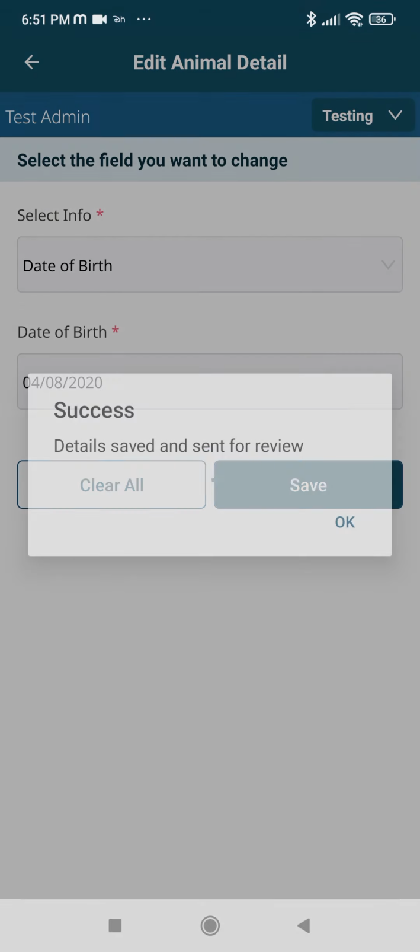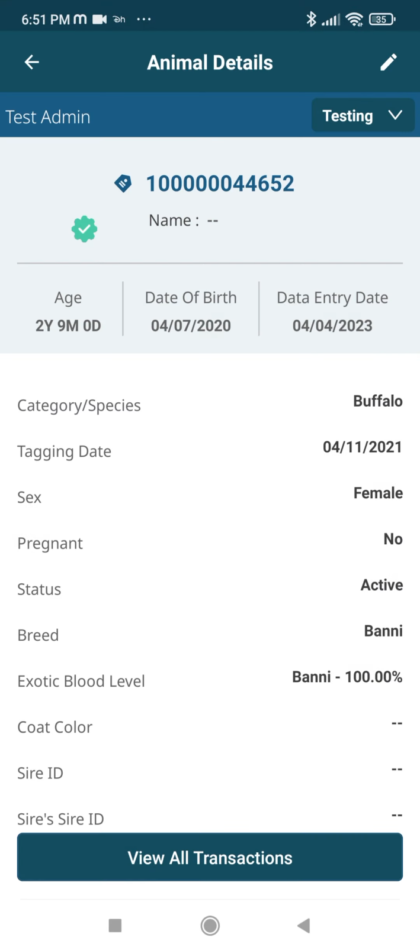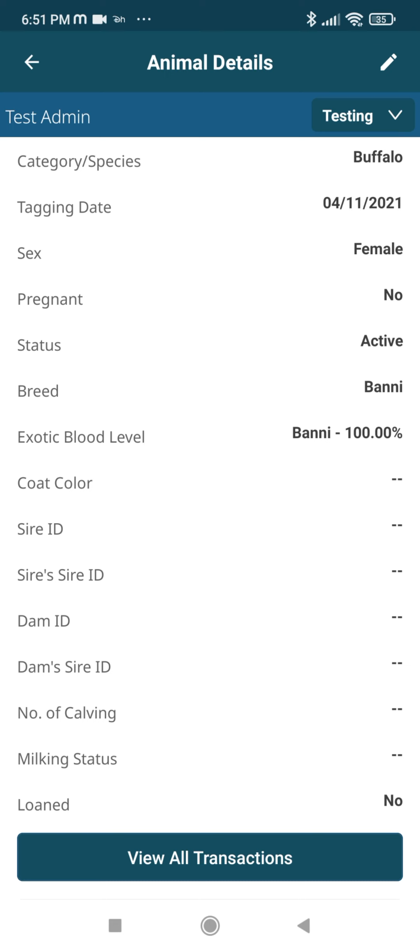All the changed fields will be reflected in the system, and you can view the details by clicking on view option. So this is how we register an animal in the system.